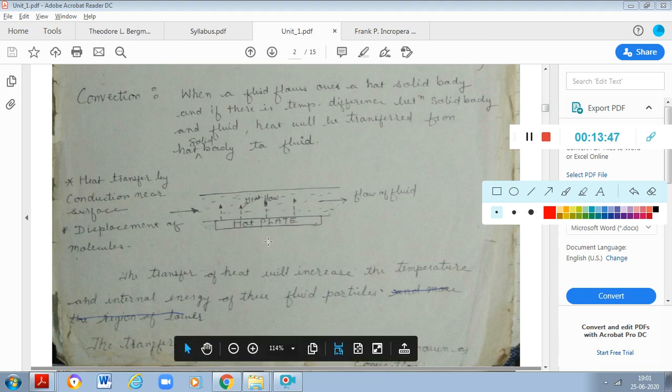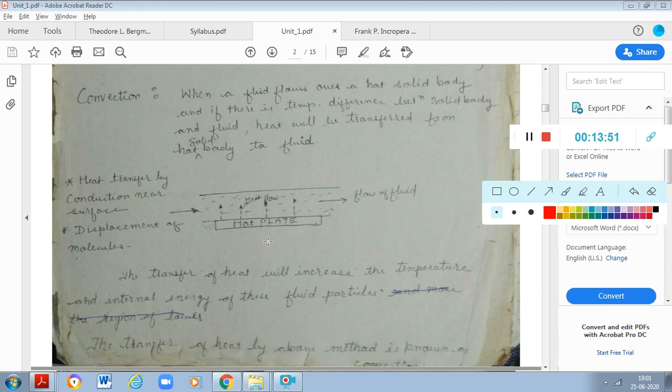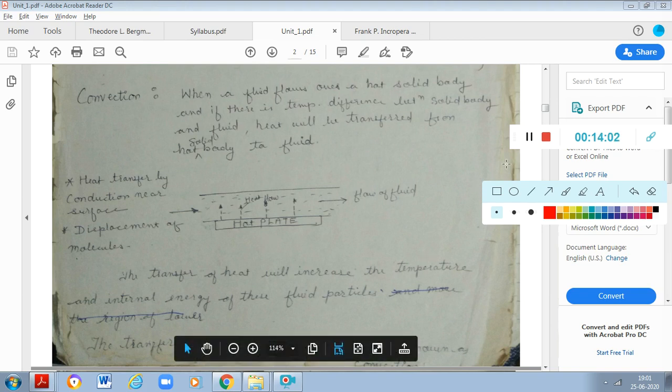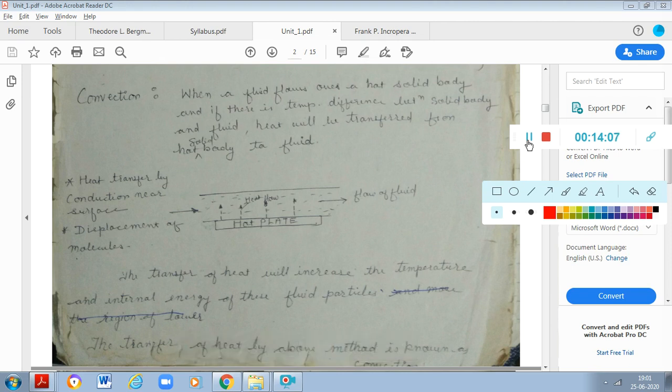So convection is nothing but the addition of diffusion plus advection. Diffusion of energy is the typical feature of conduction, and advection is a typical feature of convection. So in convection, there is heat transfer by conduction near the surface, and there is a displacement of molecules in case of convection.